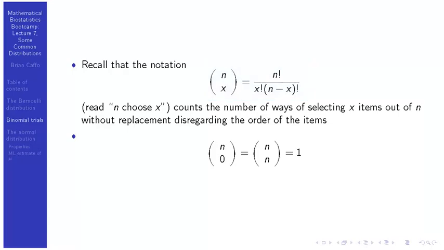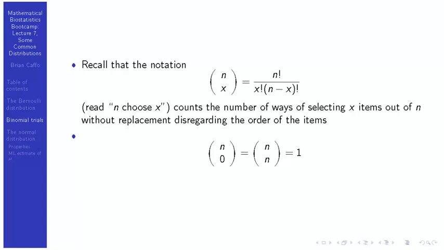Okay, so let's consider an example. Imagine I have 10 neckties, and I pick out 3 and put them on my bed, let's say. And I'm not caring about what order on my bed from left to right or something like that. So 10 choose 3 is the number of different configurations of ties that I could have obtained by picking 3 ties out of my 10 possible. So that's an example. I can't think of any reason why you would want to do this with your neckties, but whatever.